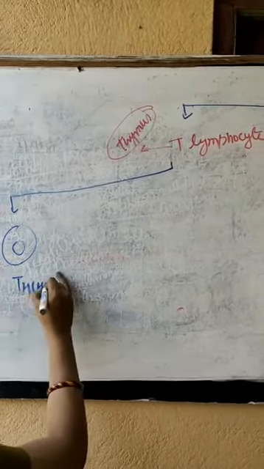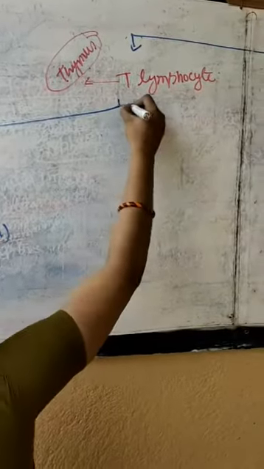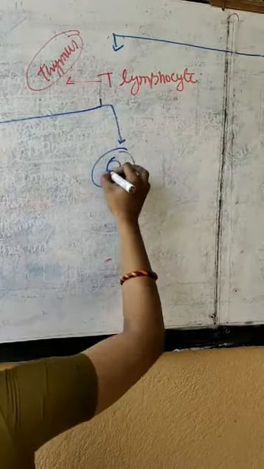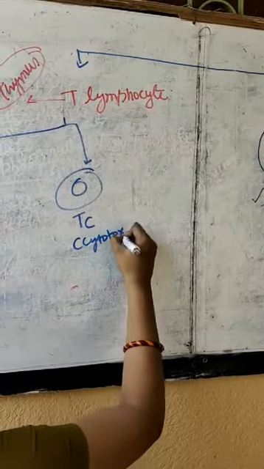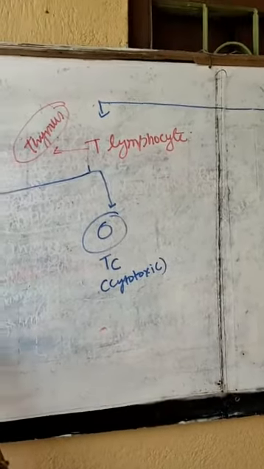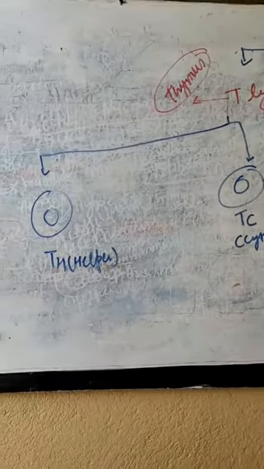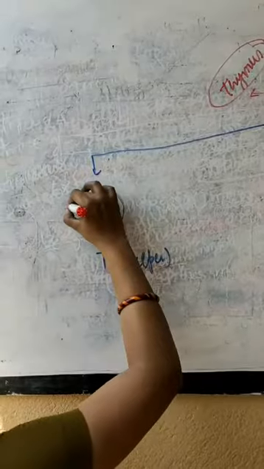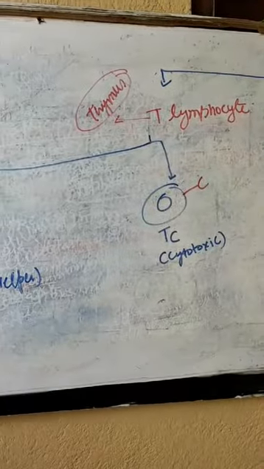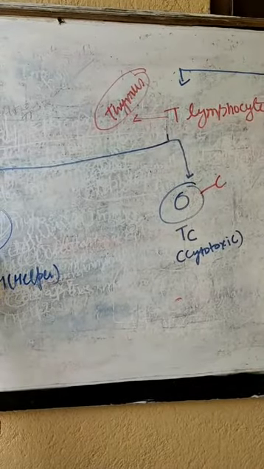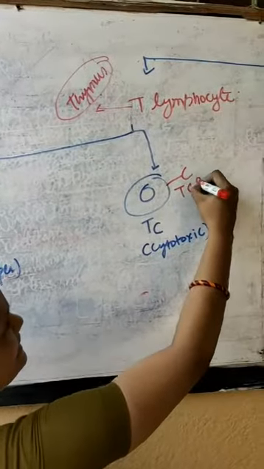H stands for helper, so it stands for T helper cell. Another type is called TC cell. C stands for cytotoxic. Later on you will understand why it is called helper and why it is called cytotoxic. So this T helper cell and TC cell also have a receptor, and this receptor is called TCR. TCR stands for T cell receptor.